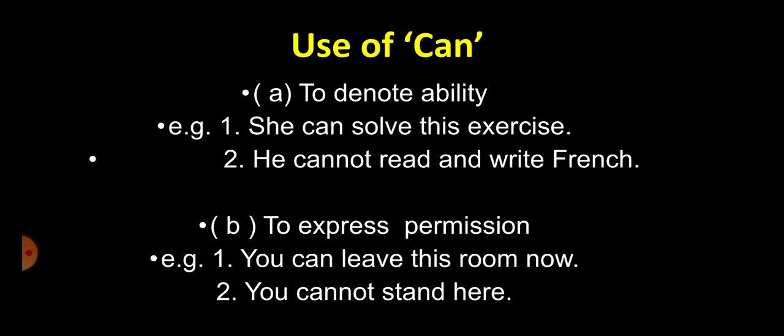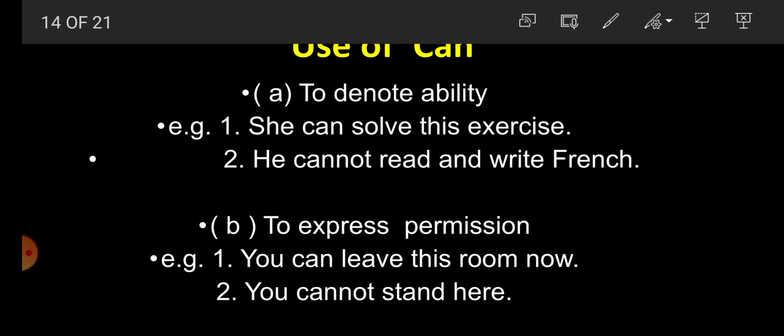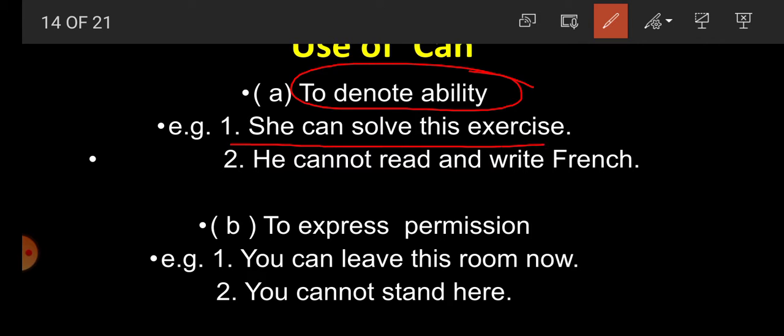Now can is used where? Students, can is used to denote ability. For example, she can solve this exercise. Here, this sentence expresses the ability of the person.